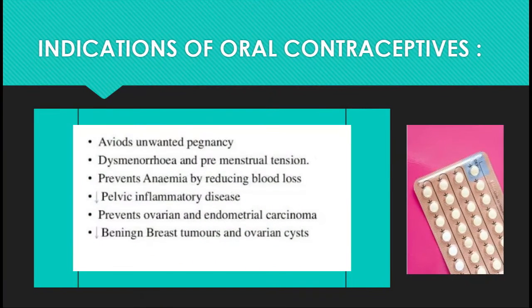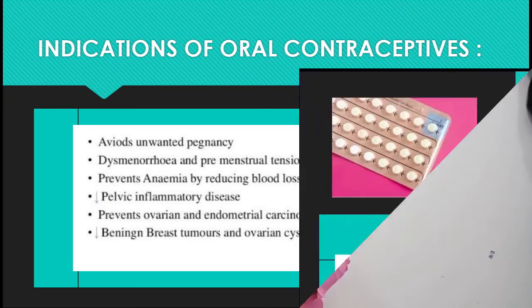So as we saw the types of oral contraceptives, now we'll collectively move on towards the indications, contraindications and side effects of oral contraceptives. The indications for oral contraceptives are: it avoids unwanted pregnancy, and it avoids dysmenorrhea and premenstrual tension. It prevents anemia by reducing blood loss. It decreases pelvic inflammatory disease. It prevents ovarian and endometrial carcinoma. It decreases benign breast tumors and ovarian cysts. So these were the indications of oral contraceptives.